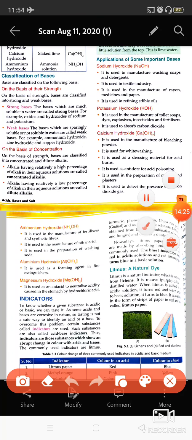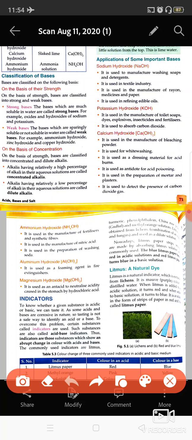Applications where these are used: sodium hydroxide is used in soaps, detergents, and the textile industry, that is where clothes are made, in making rayons and other fabrics, and in refining edible oils like safola and all.